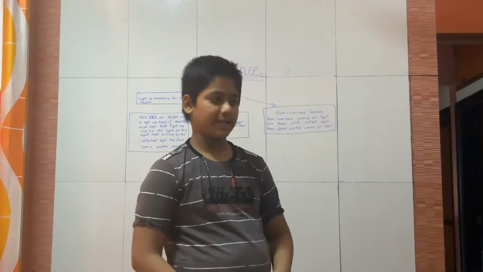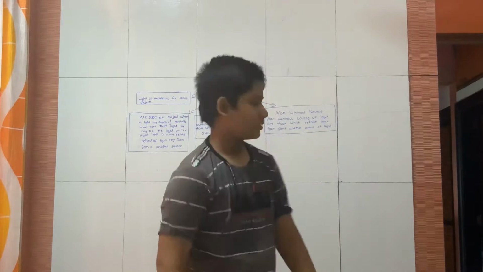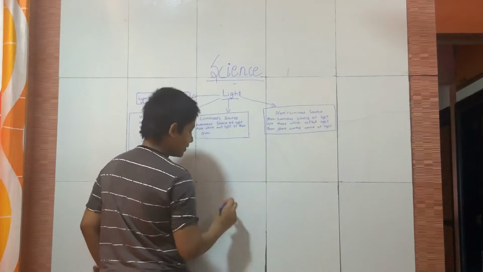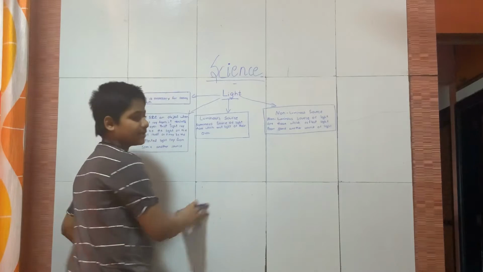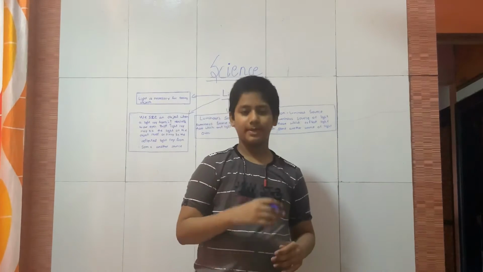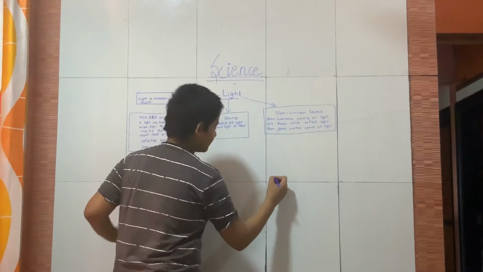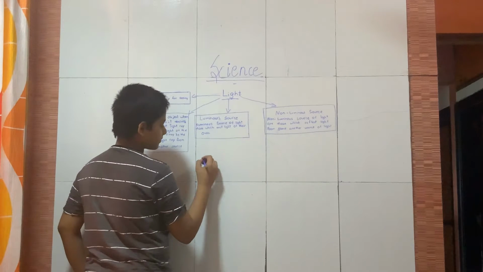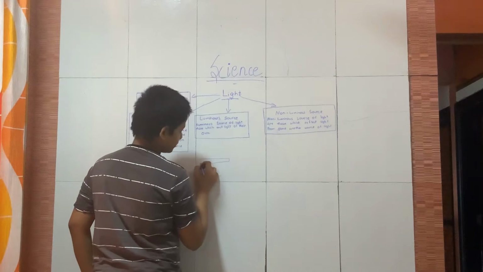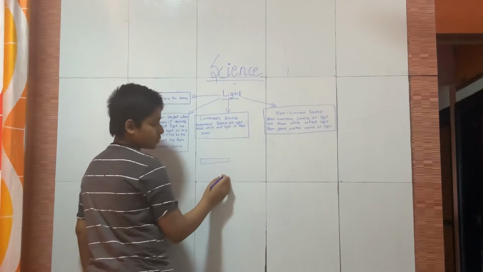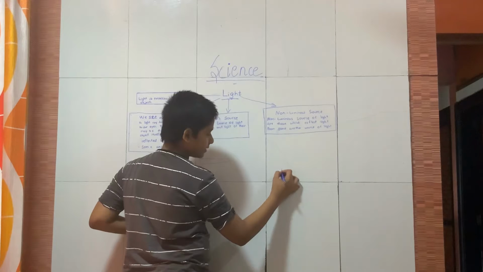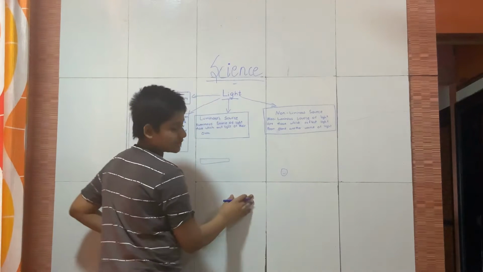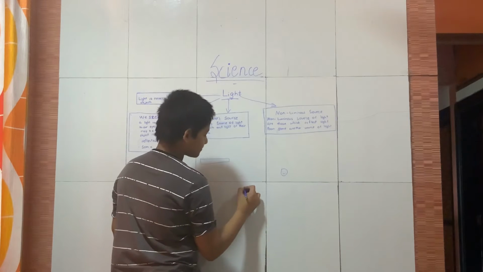Now you know for seeing an object we need light. Here there is a room, and in the room a man is standing. Here there is a tube light. The man is standing and seeing all the objects here, the table, the chair.